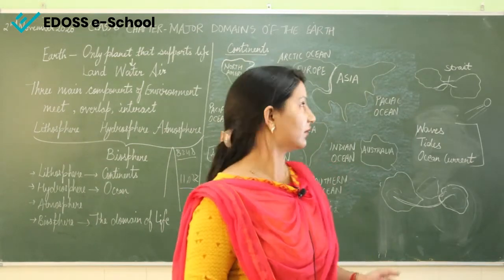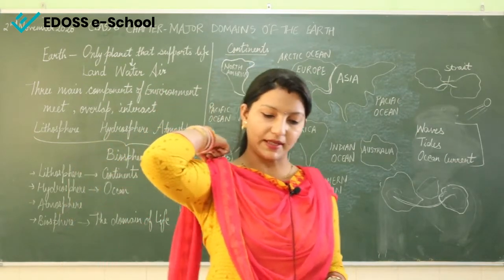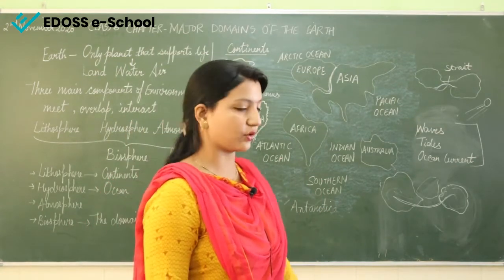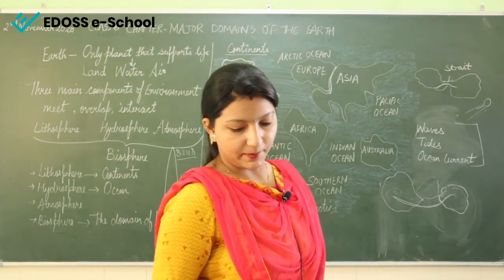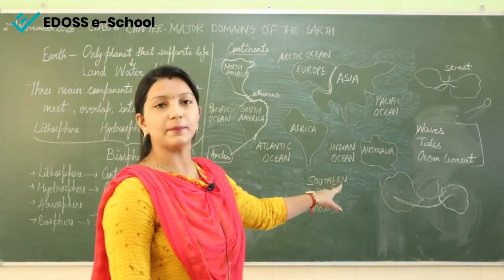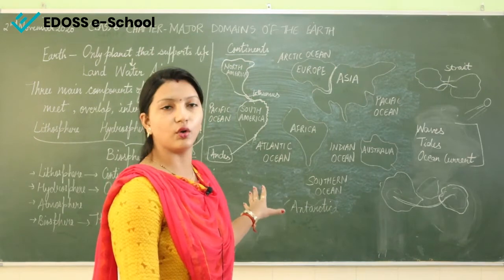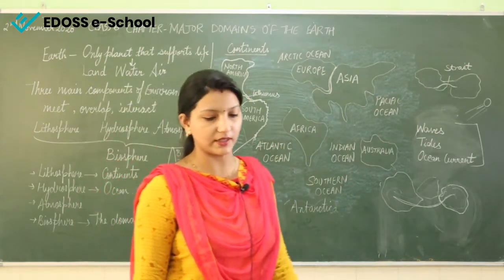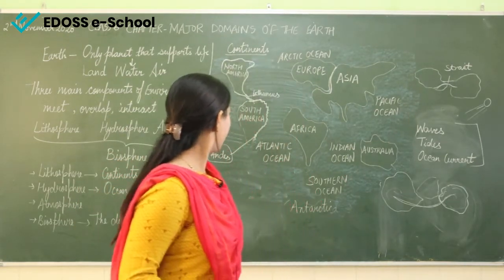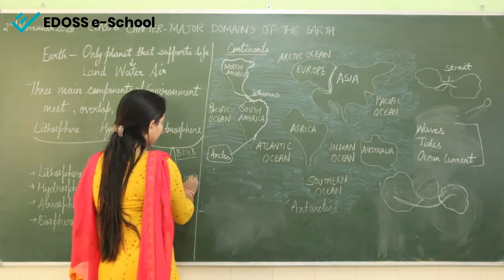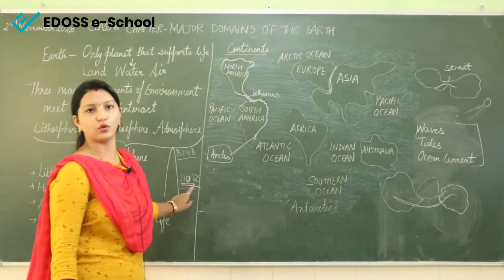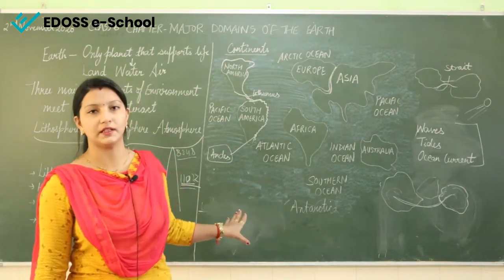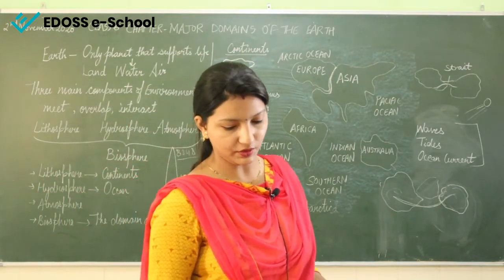Now the major oceans, we have already discussed: the Pacific Ocean, Atlantic Ocean, Indian Ocean, Southern Ocean, also known as the Antarctic Ocean, and the Arctic Ocean. Pacific Ocean, as I have shown you already, is the largest ocean among all others. The area which it covers is too much. Here I talked about the Mariana Trench. It is found in the Pacific Ocean, at a depth of around 11,022 meters.